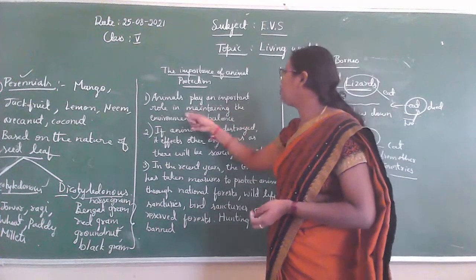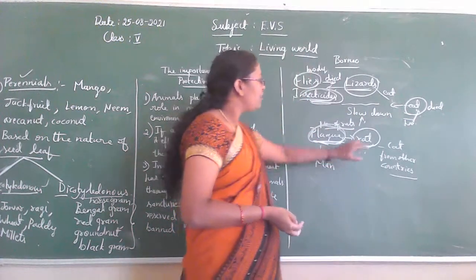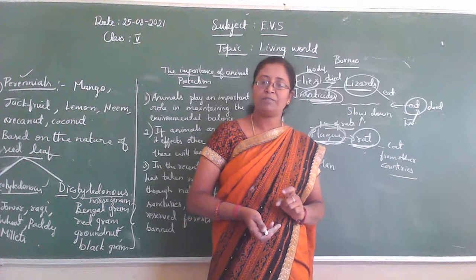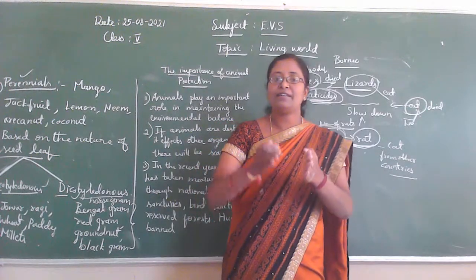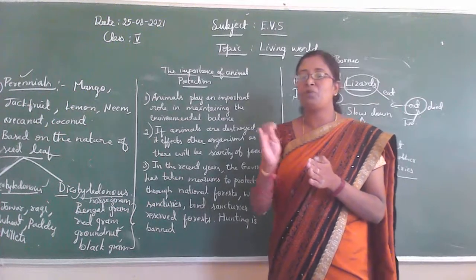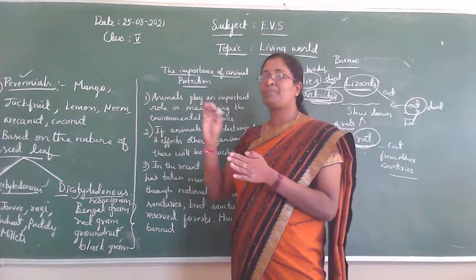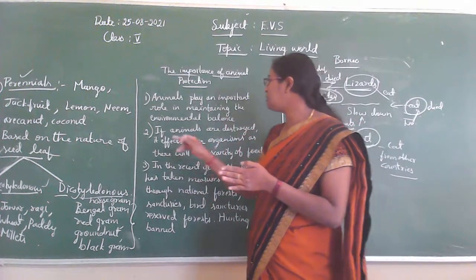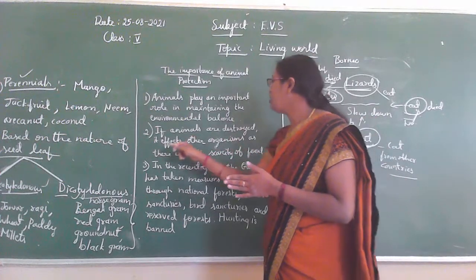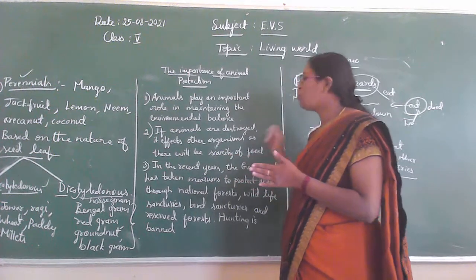Animals play an important role in maintaining the environmental balance. I told you, no? If the number of cats decreases, the number of rats increases. Is it? So that's why there is some balance in nature. That's why animal protection is also important, to balance nature and the environment. If animals are destroyed, it affects other organisms as there will be scarcity of food.